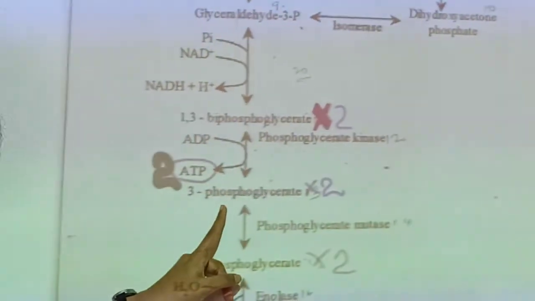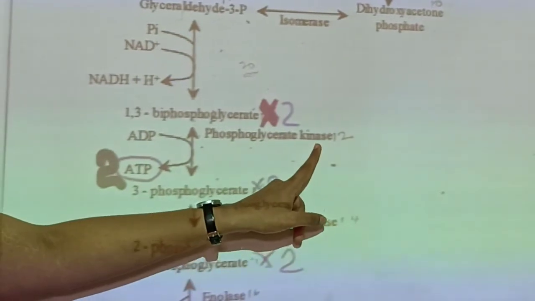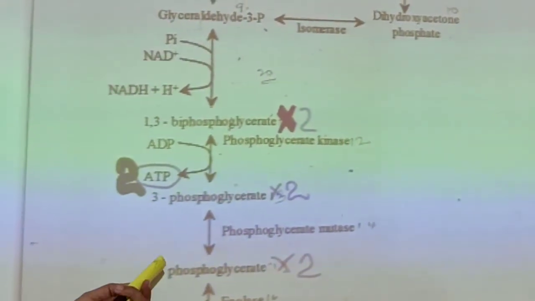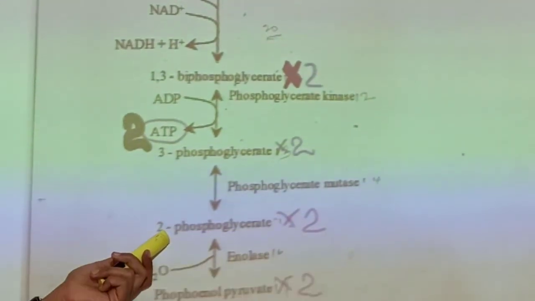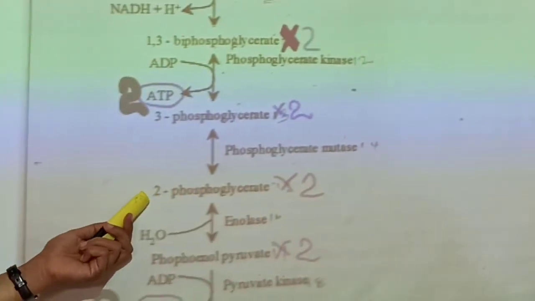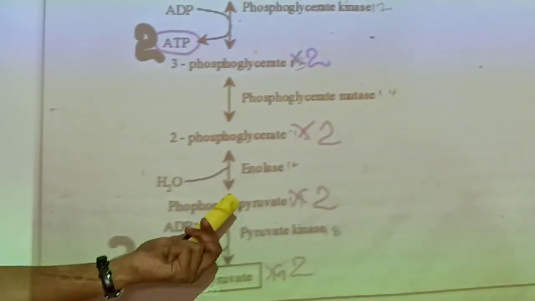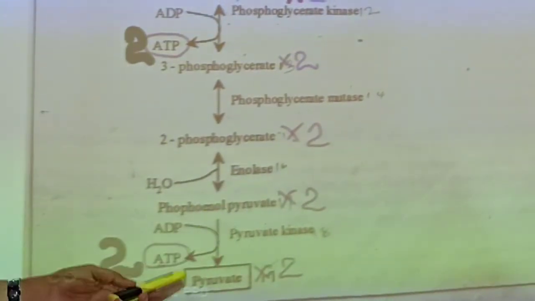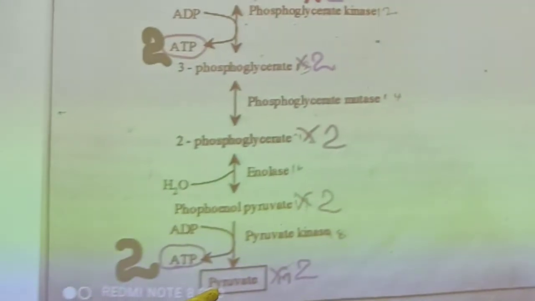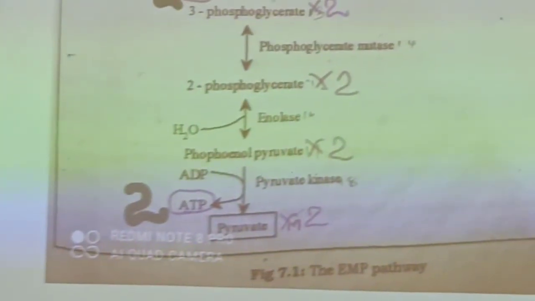1,3 bisphosphoglycerate will be converted to 3-phosphoglycerate in the presence of a kinase enzyme. Then 3-phosphoglycerate is converted to 2-phosphoglycerate in the presence of a mutase enzyme. 2-phosphoglycerate then yields phosphoenol pyruvate by the enolase enzyme. Finally, phosphoenol pyruvate is converted to pyruvate in the presence of the pyruvate kinase enzyme.